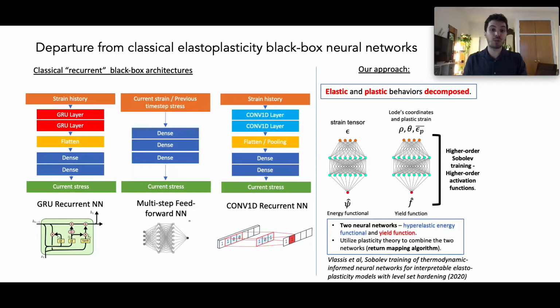In our approach, we completely decompose the elastic and plastic response into two simple feed-forward neural networks. One network predicts a hyperelastic energy functional, the other predicts a yield function. The two networks are integrated together with a classical return mapping algorithm to make elastoplastic predictions.